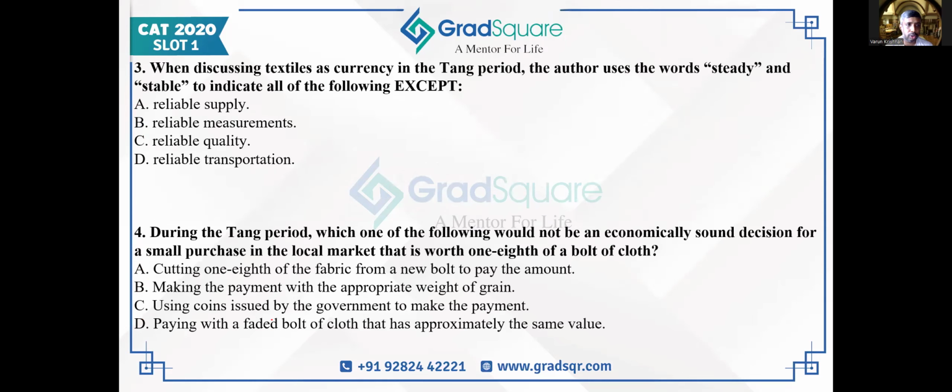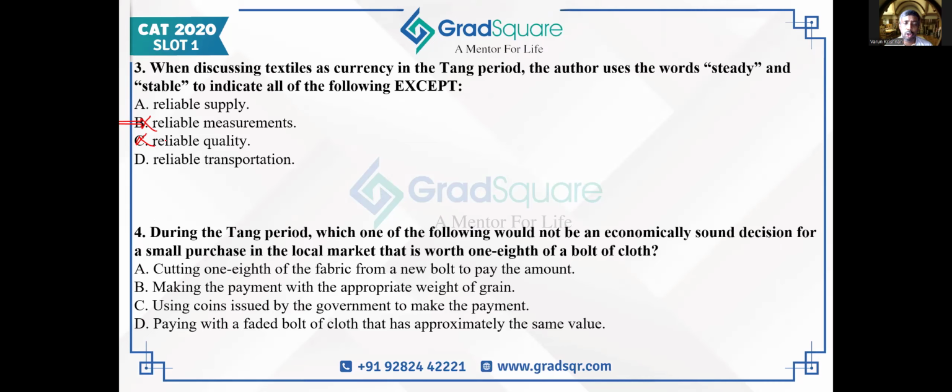So let's look at the options. Reliable supply has been discussed in the passage. Reliable measurements are absolutely being talked about with respect to stable. So this is definitely not going to be the correct answer. And quality, right? Yes. Quality is also being talked about, the fact that their dimensions are the same. So measurements are the same, and quality is also the same across multiple different places.